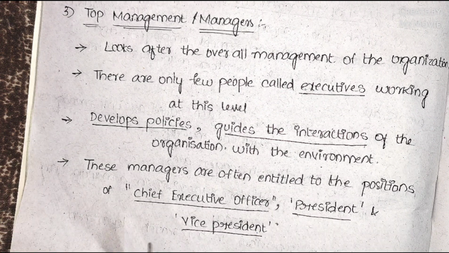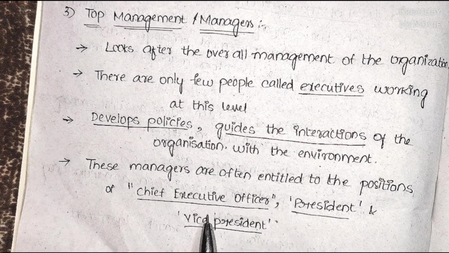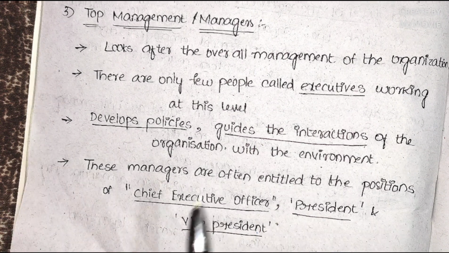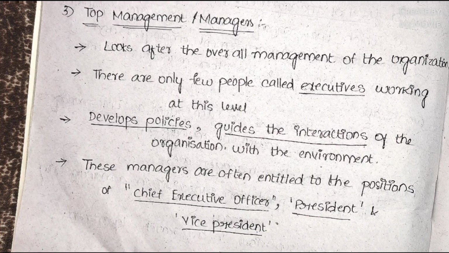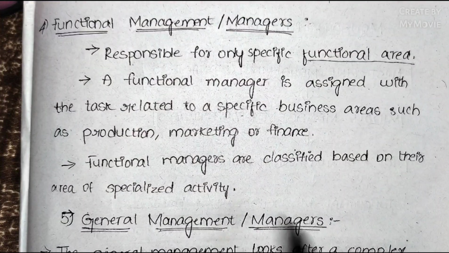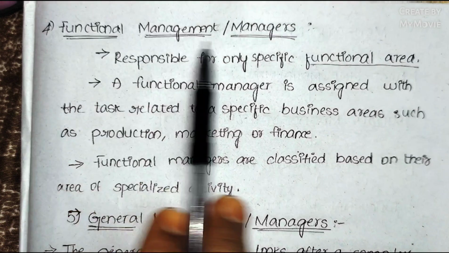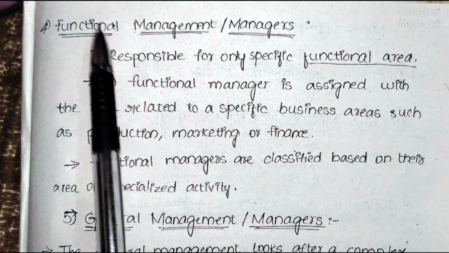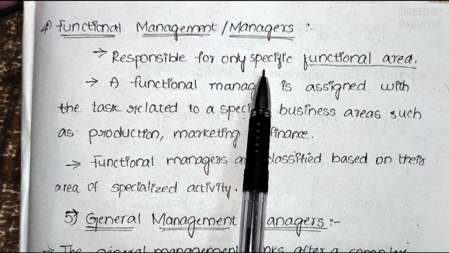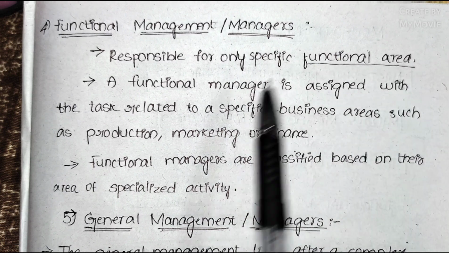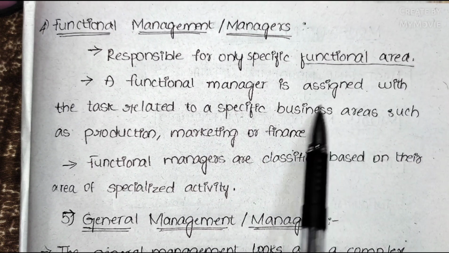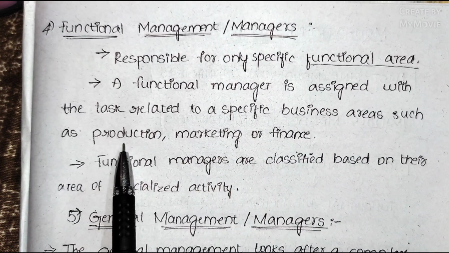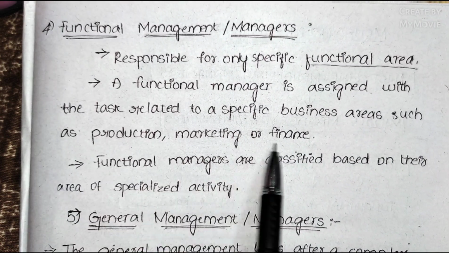So we are done with the 3 levels of management, and we will move on to the fourth one, that is functional management or the managers. These managers are responsible for only specific functional areas, such as production, marketing or finance.